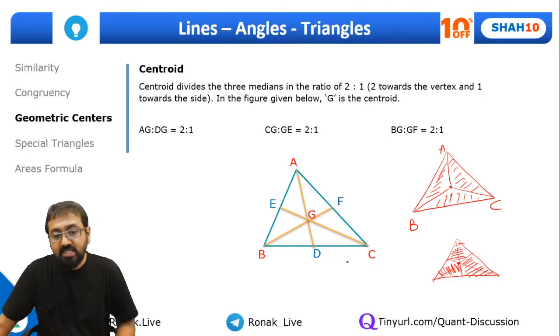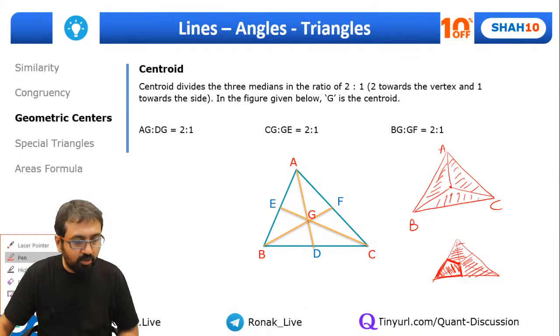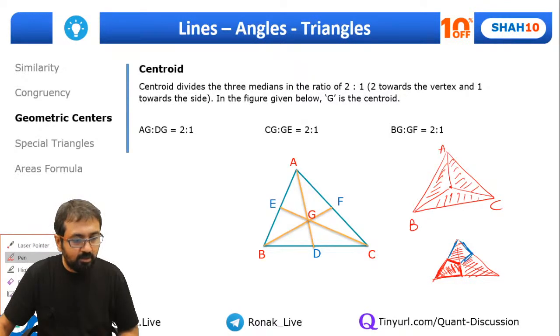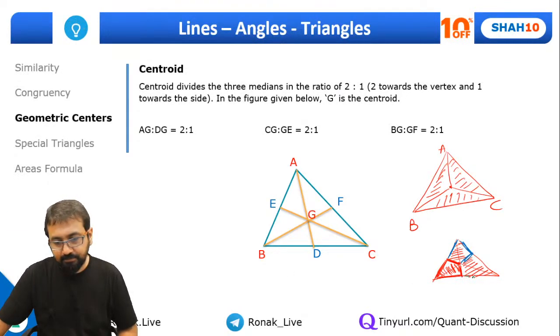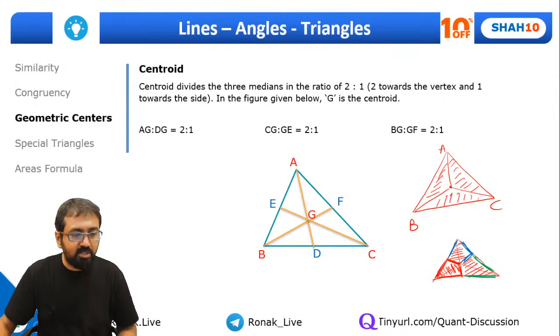So there are different ways in which we are dividing. See, here we are looking at this area. Same way we are looking at this area. Let me use some other color so that you understand that nicely. And the third one is this one. So these 3 are equal areas, correct? Have you all understood this part, everyone? There are many things that you can do with this concept of centroid, and there are plenty of questions which have been asked. So let's understand one question.